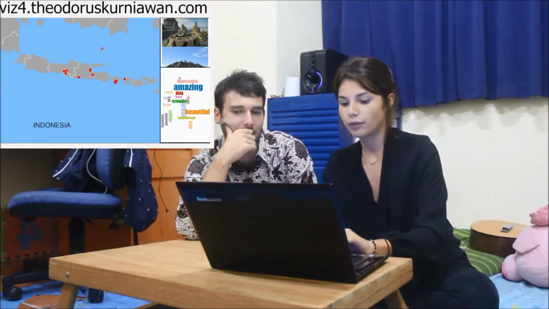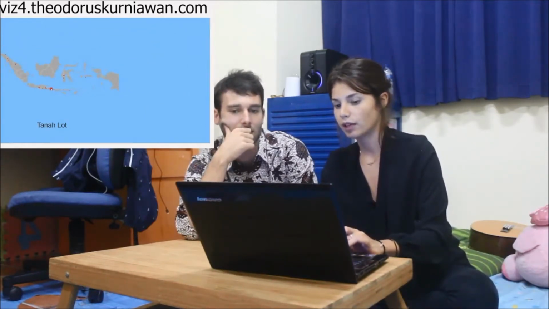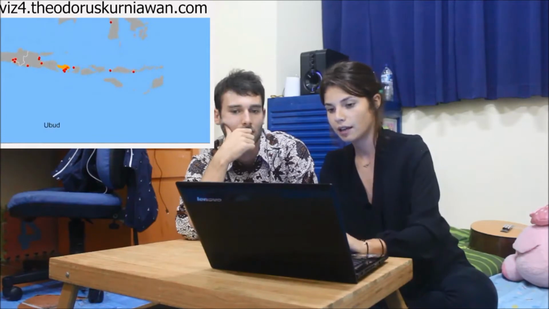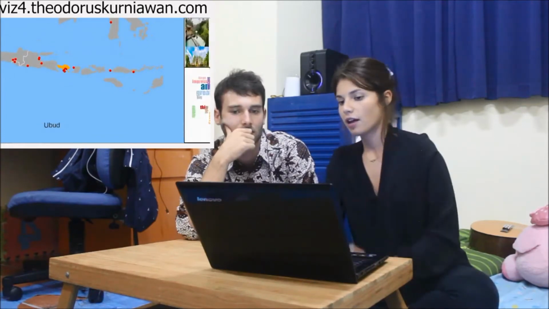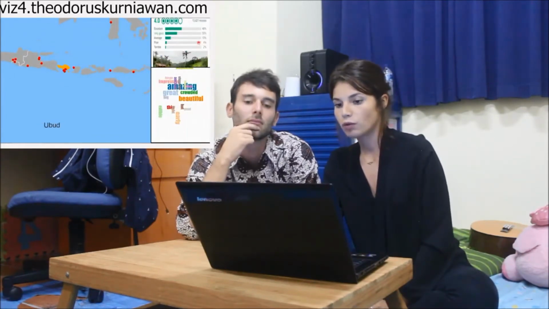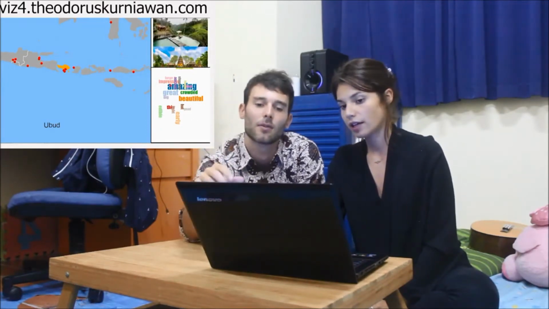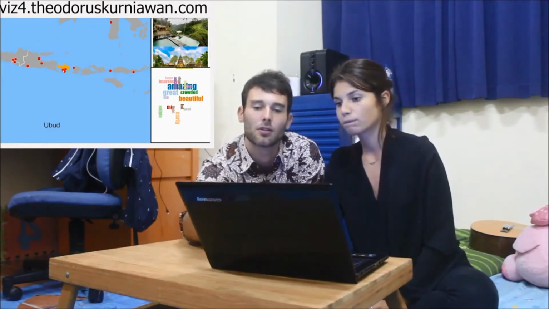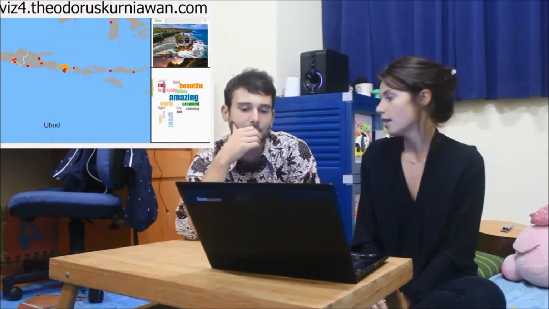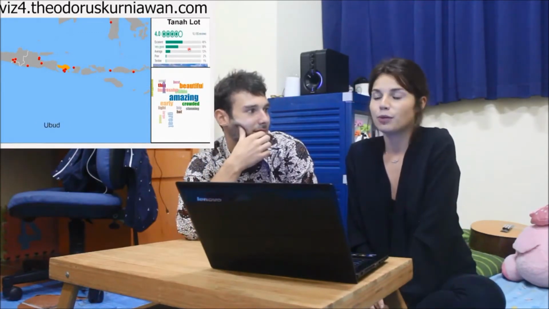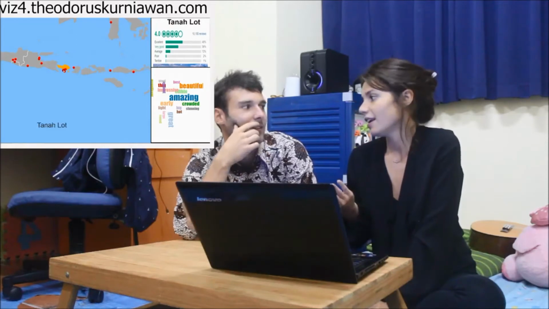And after, if we just move, because I thought we wanted to go to Bali. So here, it says that Ubud looks nicer and less crowded than Kuta. Oh yeah, we can see some pictures on the right. Okay, so finally, maybe it would be easier than expected.